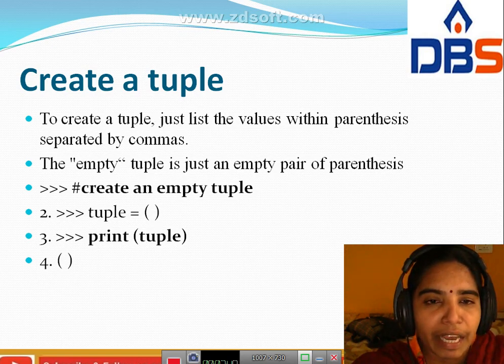Here we create an empty tuple: tuple equal to open close parentheses. Print tuple. The output is an empty tuple. In this empty tuple we can add values by using commas.